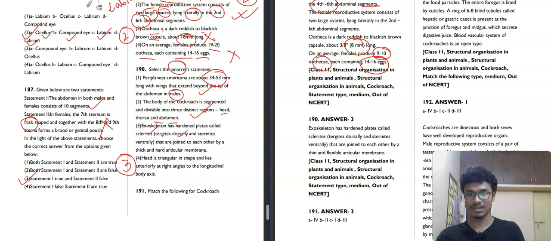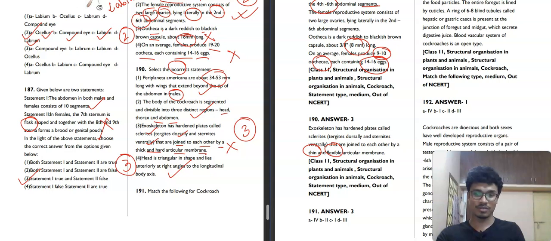Tergites dorsally and sternites ventrally. Correct. They are joined to each other by a thick and hard articular membrane. No, articular membrane is not thick and hard. It is basically thin and flexible. It is not correct. And then head is triangular in shape and lies anteriorly at right angles to the longitudinal body axis. Absolutely correct. So the incorrect statement is the third option.